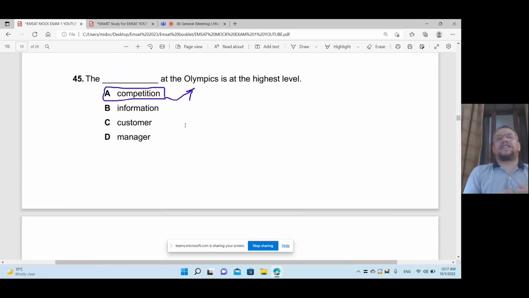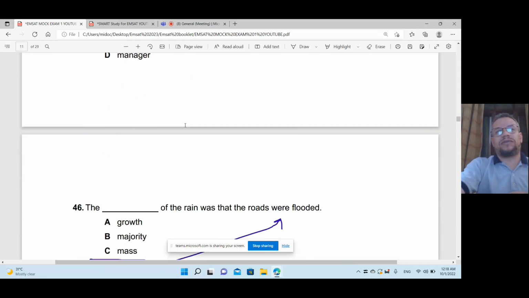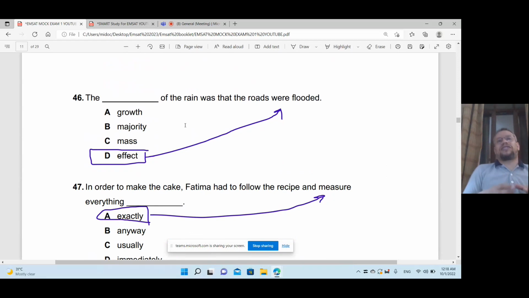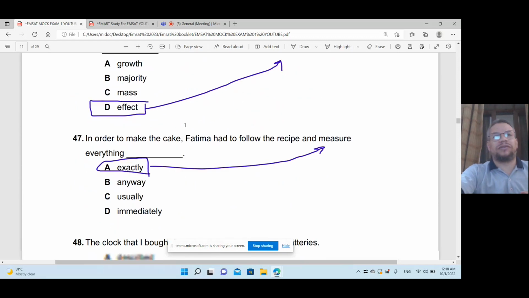The competition at the Olympics, sure, Olympics competition. So the competition at the Olympics is at the highest level. The effect of the rain was that the whole streets were flooded. The rain was everywhere, okay? So the effect, with E, effect, not a, effect, no, the effect. Effect with A is a verb. Effect with E is a noun.